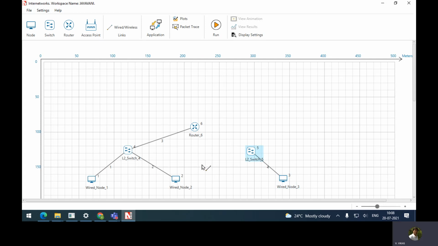Wired node 3 to L2 switch 5. Done. Next L2 switch 5 to router 6.